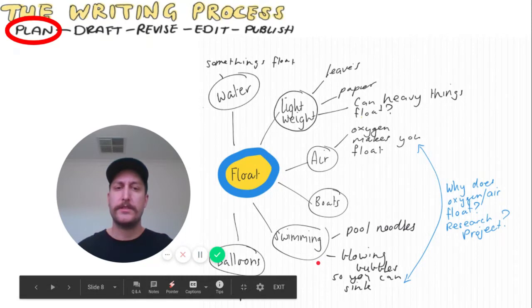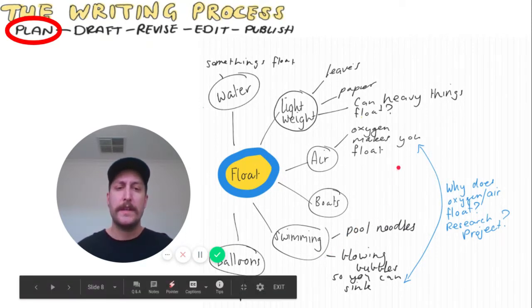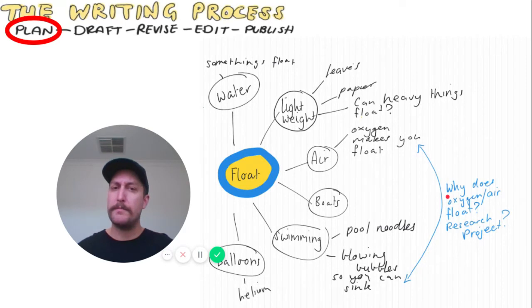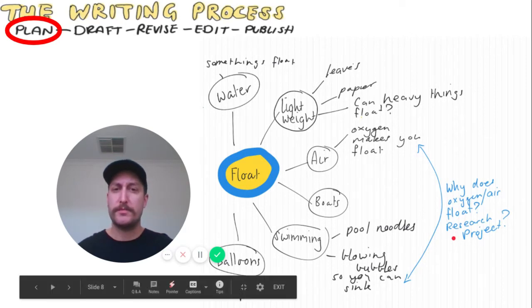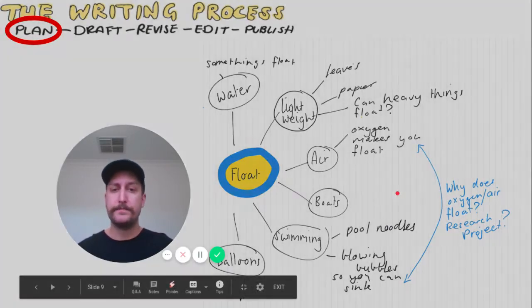Then what I did is I stopped and thought, are there any connections that I can make between my ideas? And these two ones here popped out. And I thought, well, why do oxygen and air float? And then I thought maybe there is an idea for a research project that I could possibly write because I'm interested in that. So there is an example of choosing a random word.